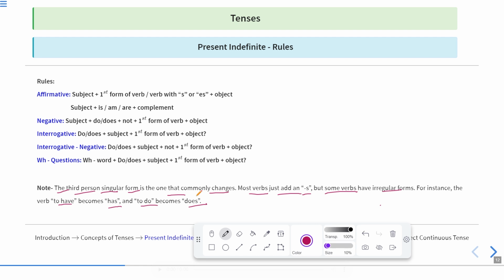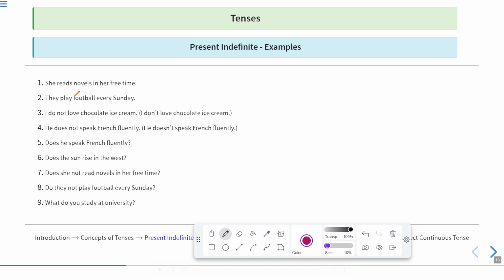Okay. Now let us move to the examples. So here we can see the examples of this. She reads novels in her free time. So reads is the verb. This is the verb fifth form.